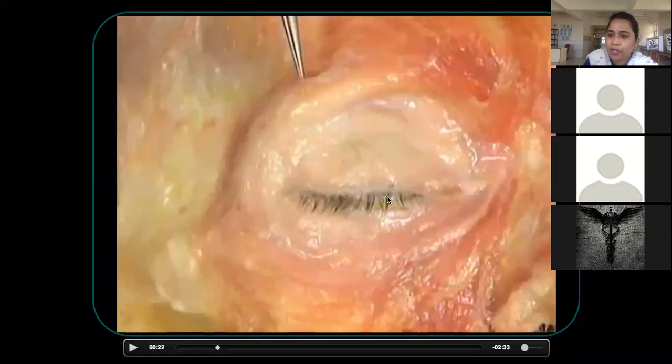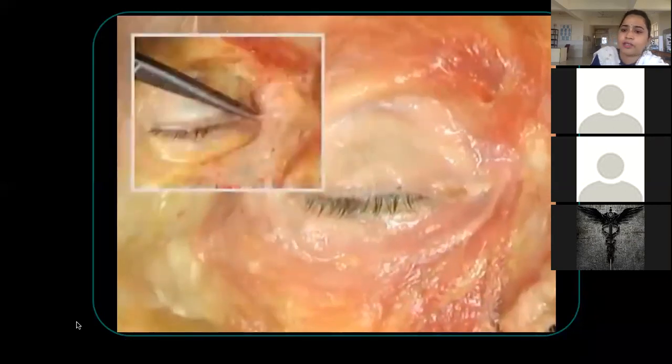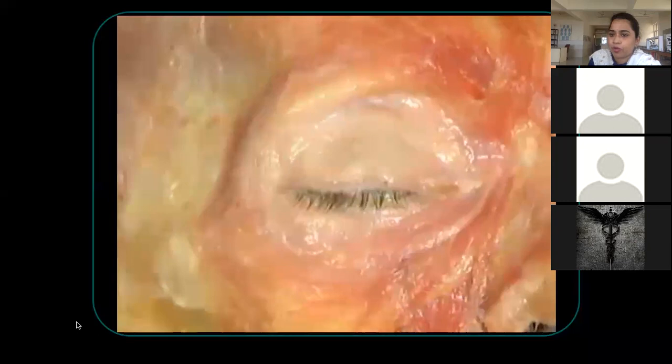Till here everyone clear? What are the three parts? We had studied about three parts of orbicularis oculi, that is the orbital part, lacrimal part, and the palpebral part. We had also studied its actions. So this is about the orbicularis oculi. Then the rest of the muscles. This video shows the rest of the muscles. Let us see all the muscles. What they are showing is the medial palpebral raphe. Okay, lacrimal part.